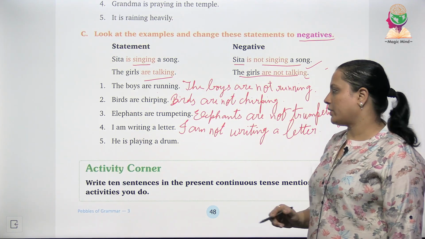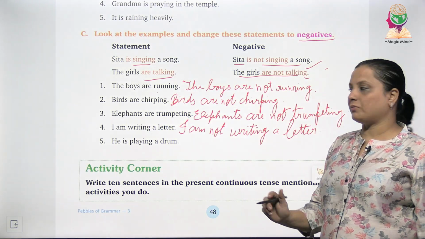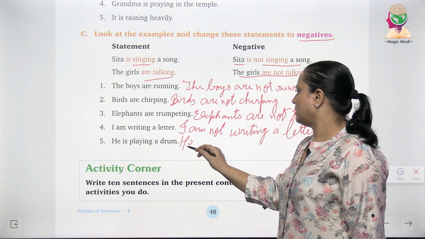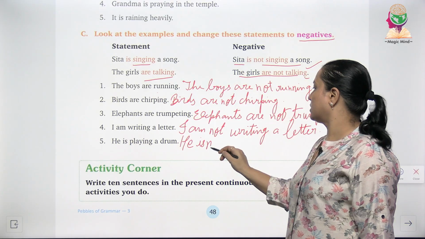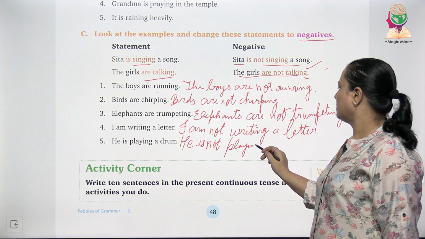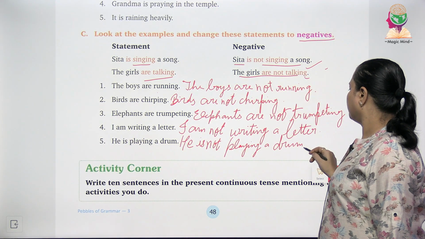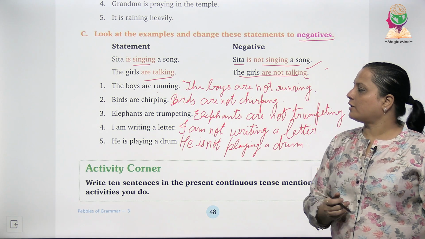The fifth one is, he is playing a drum. तो इसका नेगेटिव बनेगा, he is not playing a drum. So is this clear to you all?